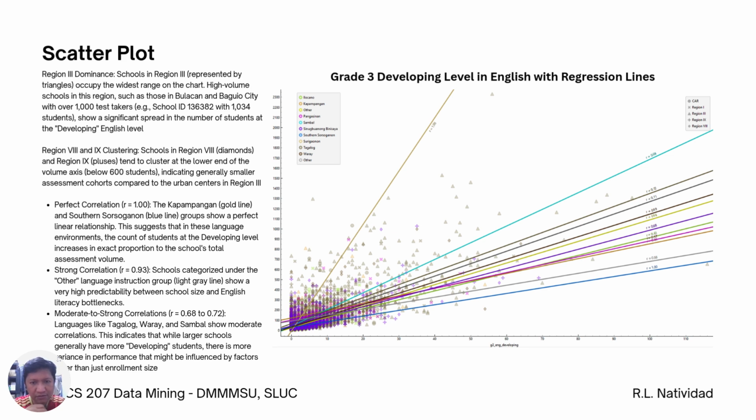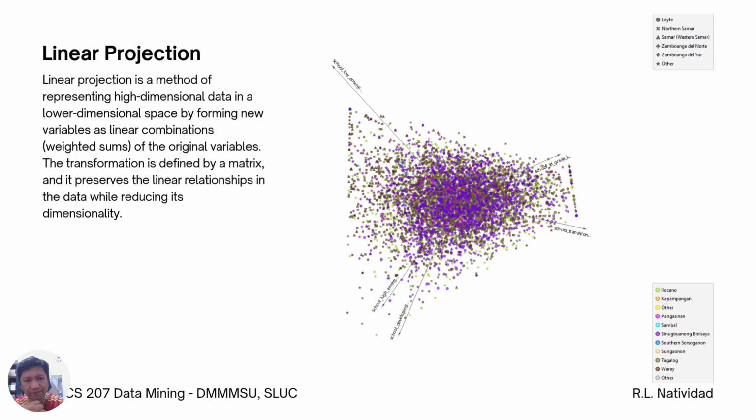So the scatter plot reveals linear relationships and strength of association. So it applies for regression modeling and correlation analysis. It enables prediction of literacy outcomes based on the school size and the language context.